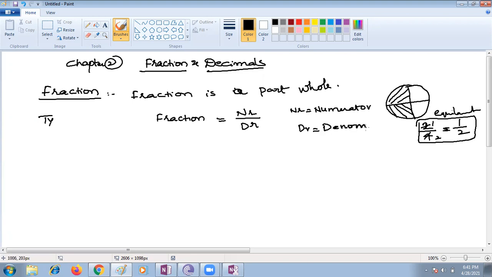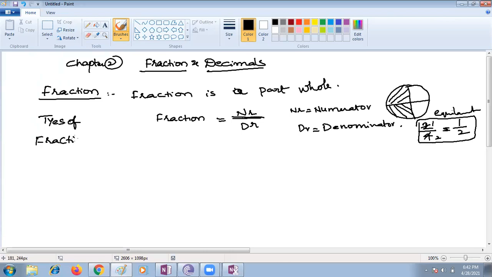Denominator. The numerator is the upper portion, and the denominator is the lower portion, the down part. This is numerator by denominator. Now let us go with the different types of fractions.